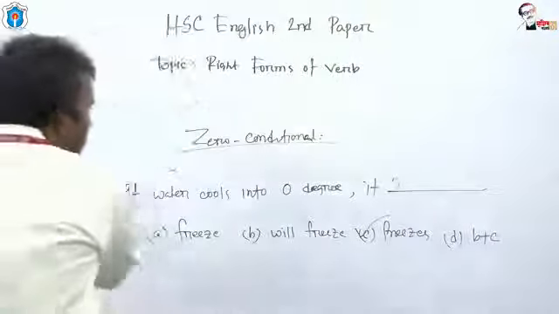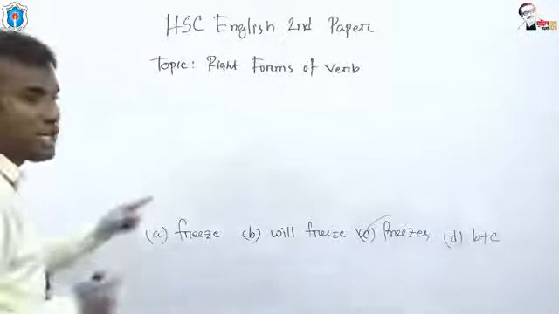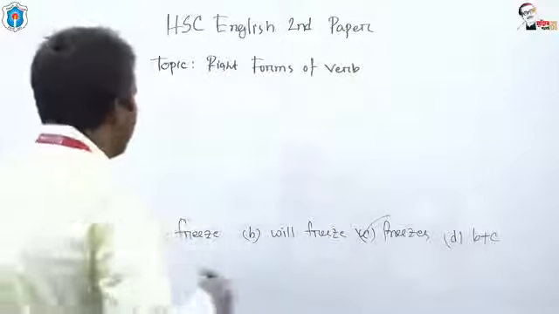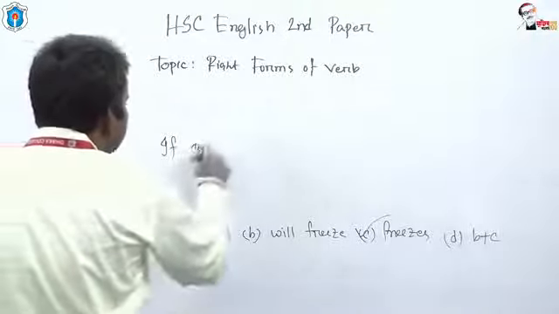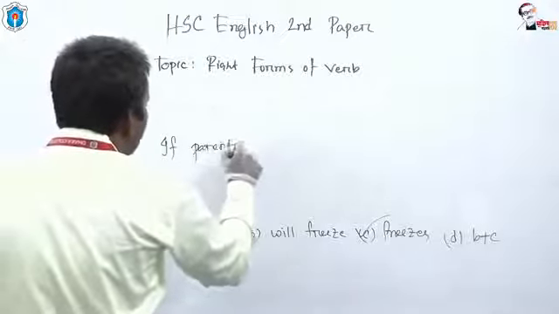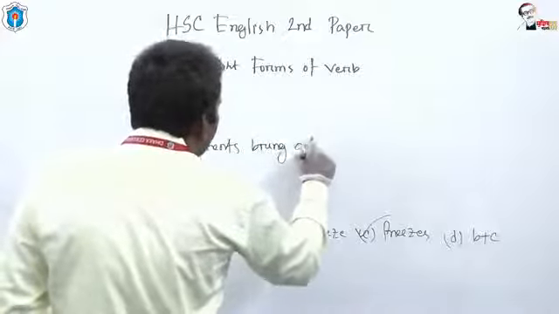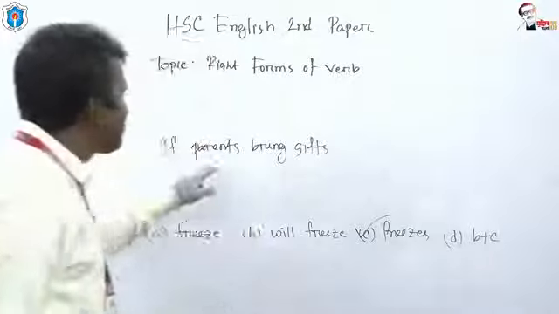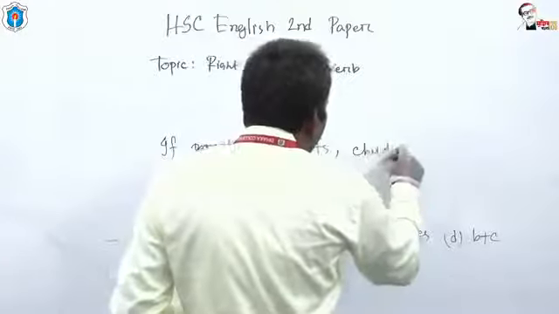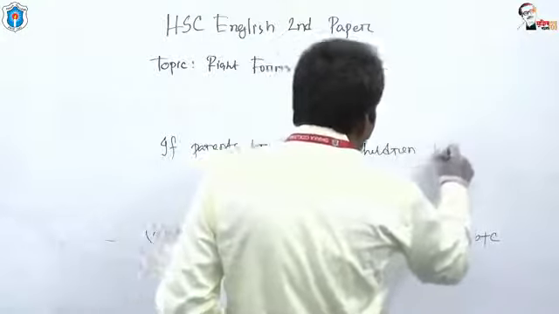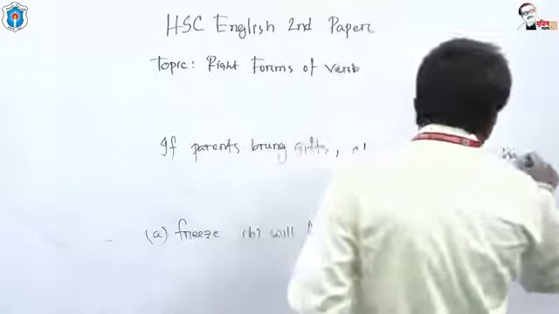Another example for zero conditional can be written. Look at: If parents bring gifts, children become happy.